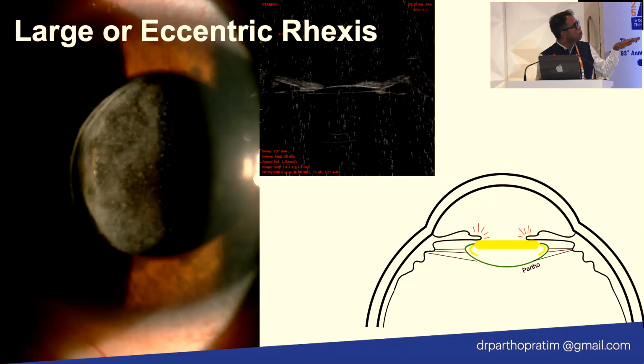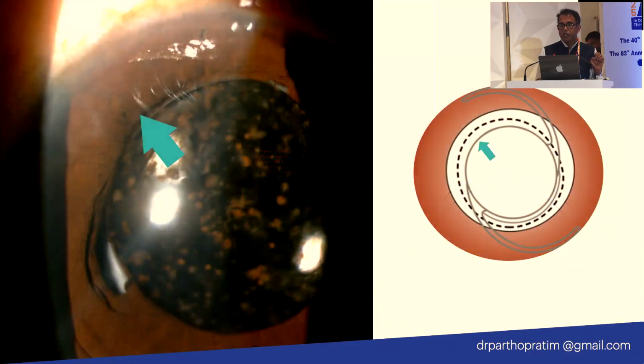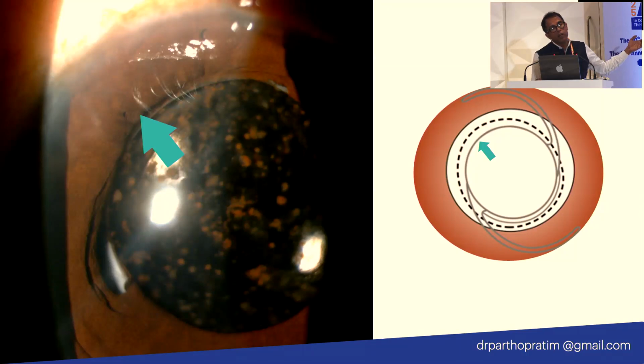You can see that the IOL has been placed in the bag, but the UBM is showing that because it's a large eccentric rhexis, the square edge of the IOL is actually touching the iris. Whenever it's touching the iris, it causes subclinical inflammation, and the patient develops inflammation. You can see the schematic diagram where I have tried to show how the square edge can rub the iris. Similarly, this is another case: a large, eccentric rhexis with zonular laxity, and you can see that the IOL has popped up a little and is causing significant inflammation.